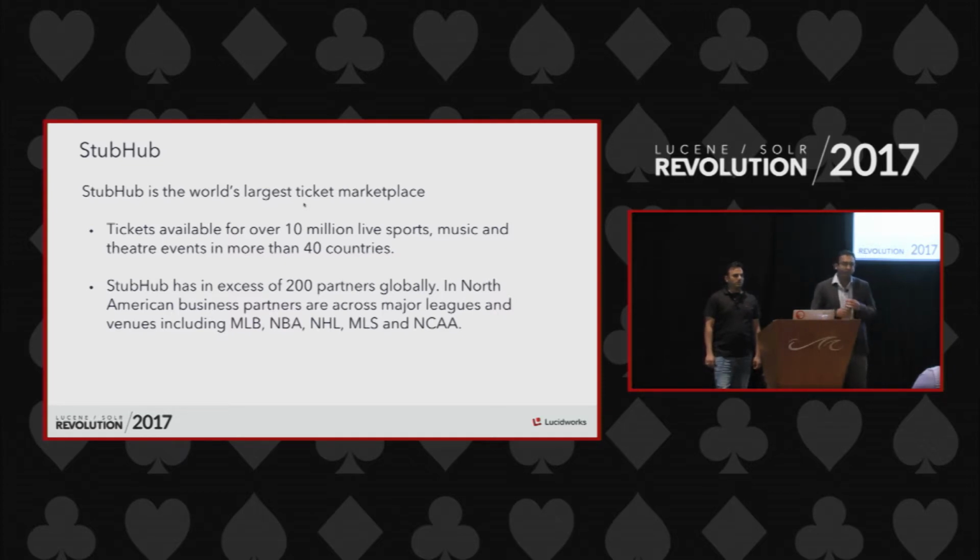One of the things StubHub did recently was to acquire TicketBiz. It's a pretty global company, and we are going to expand into 40 different countries. That's our goal. And in order to expand, we rely on our partners. In North America, we have partnered with MLB, NFL, pretty much all the major leagues. So that's what StubHub is all about.